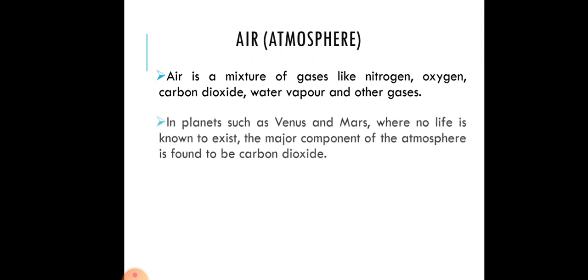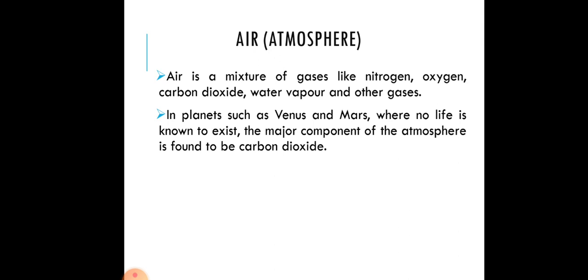Now, in planets such as Venus and Mars, where no life is known to exist, the major component of the atmosphere is found to be carbon dioxide. We know that Earth is the only planet where life exists. In planets like Venus and Mars, which are very near to Earth, no life is known to exist, and it is because their atmosphere consists mainly of carbon dioxide. Around 95 to 97% of their atmosphere is carbon dioxide.